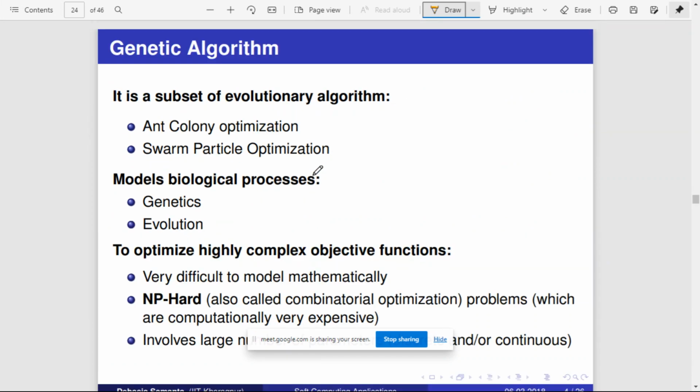Right. Now let us discuss genetic algorithm in detail. Basically, genetic algorithm is modeled on the biological processes of genetics and evolution. Generally, genetic algorithms are used to solve problems which cannot be defined mathematically. Previously we discussed that the first step to solve any problem is to find the mathematical model. Once you have found the mathematical model, then you can solve the problem.